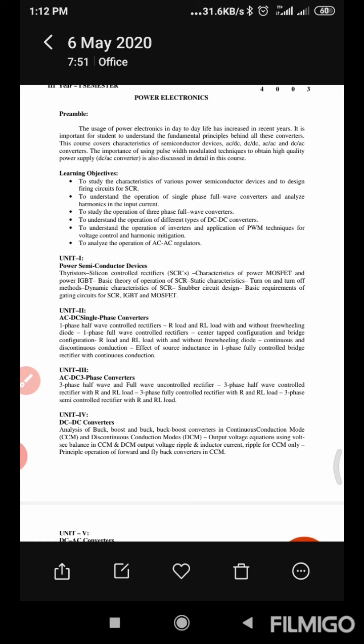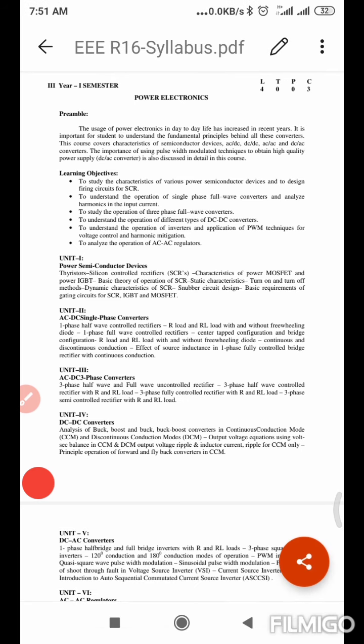In some situations we need to reduce the DC levels. For suppose we are getting DC of 30 volts, but we need only 20 volts. In that situation, we are using the buck converters for reducing the magnitude of the voltage levels. So the purpose of DC to DC conversion is stepping up or stepping down the magnitude of the DC voltage.